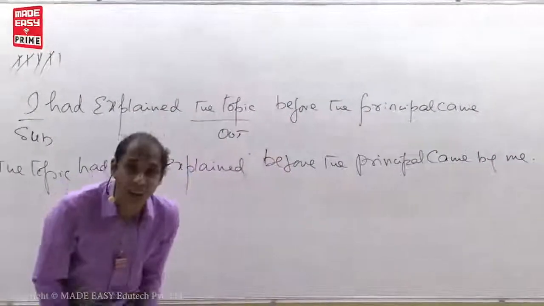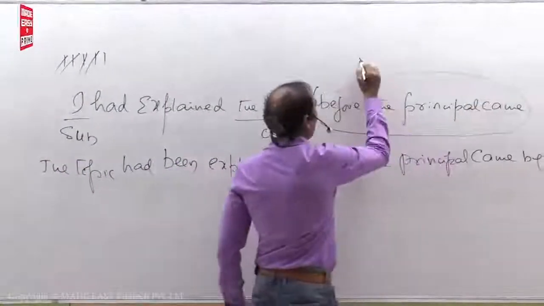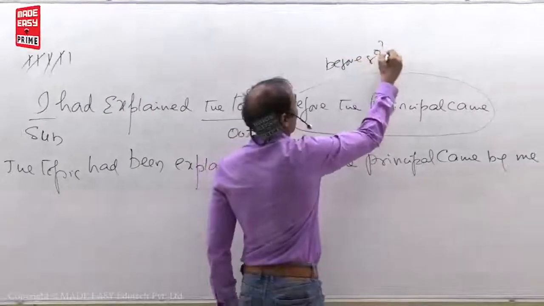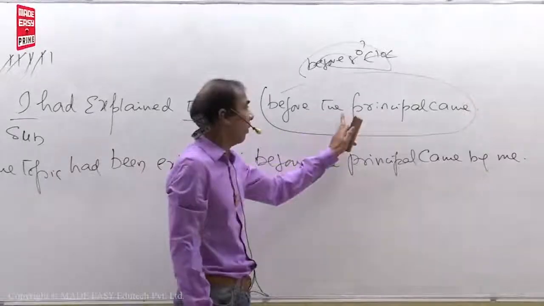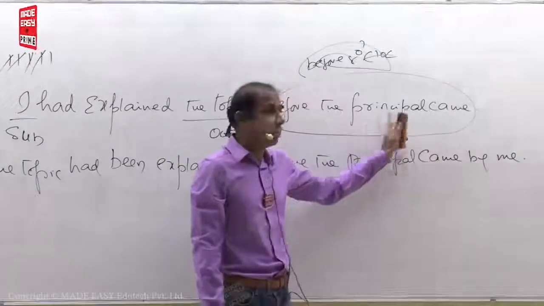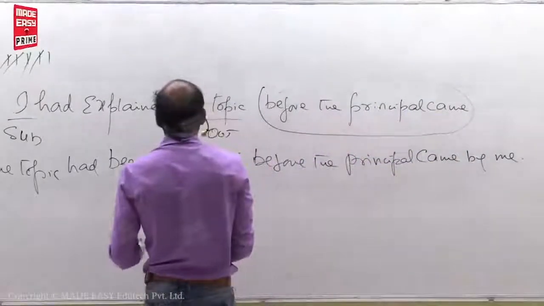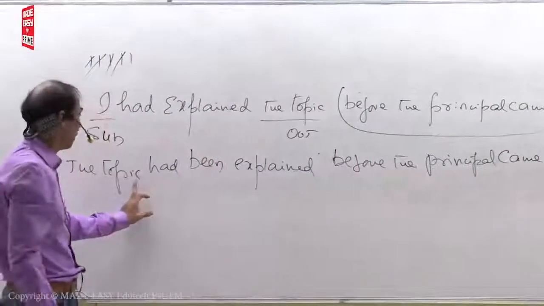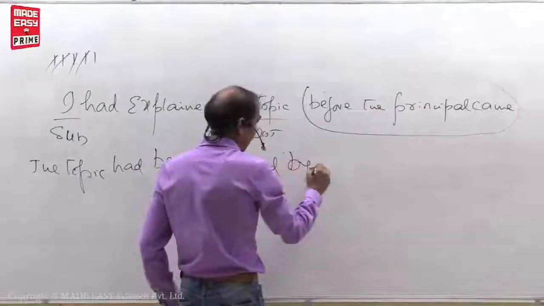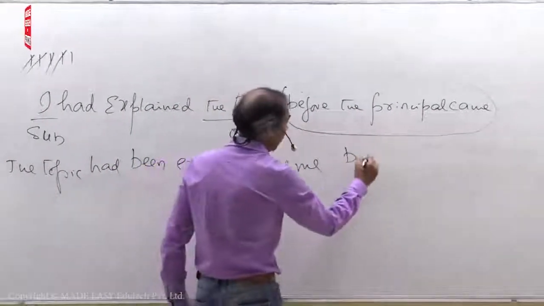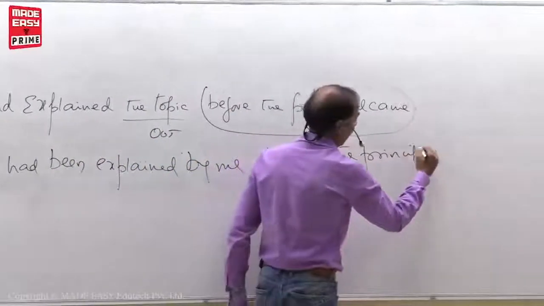Okay, students? But this is wrong. You know why? This is a general sentence. "Before the principal came" has a subject and verb, so this is all a general sentence. In the case of a general sentence, how you have to write, I just told you: the topic had been explained by me before the principal came.